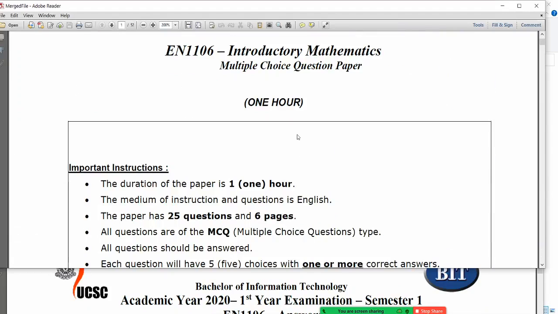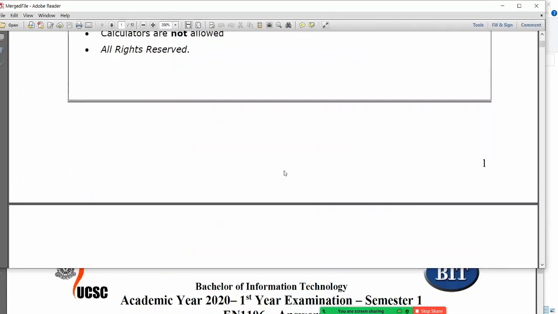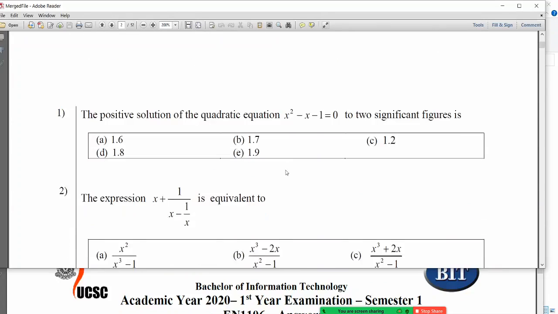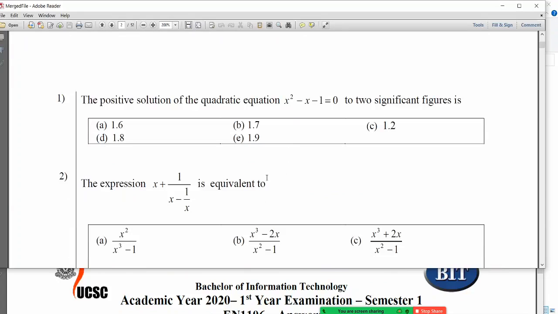Right, so let's start the 2020 paper. I hope you have done it already, but let's discuss some background etc. Okay, right, so the first one, the positive solution of the quadratic equation x squared minus x minus 1 to two significant figures. Okay, so that means definitely it is not going to simplify, so I will keep that and go.